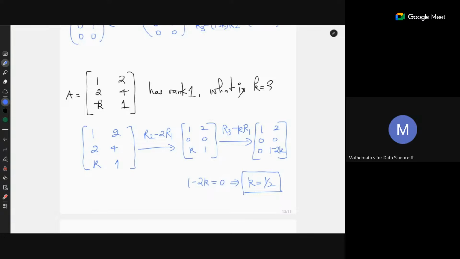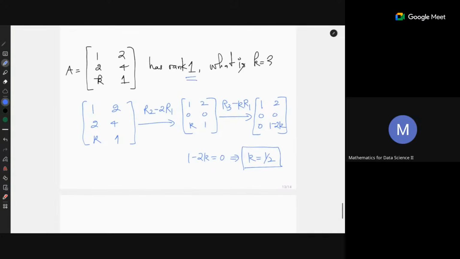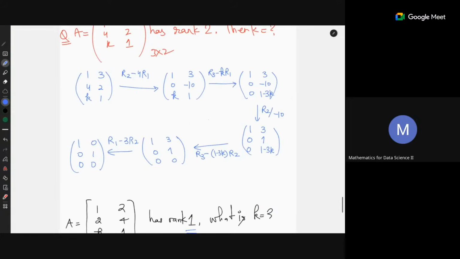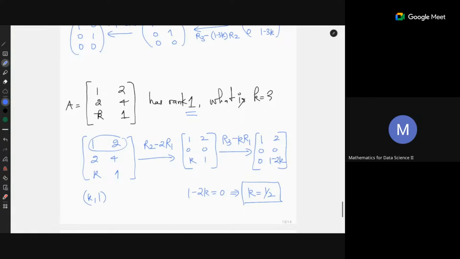Yes. Then there is another way to think of that. Because it is rank 1, all of the rows have to be multiples of 1 comma 2, the first row. Right. So in that way you can just write 1 comma k comma 1 to be some multiple of 1 comma 2, which will force that a should be half, and then it will force that k should be half. That is also another way to solve it. But okay. You can also do the row operations and obtain the row echelon form, which is the standard one. This may not work always, but okay.